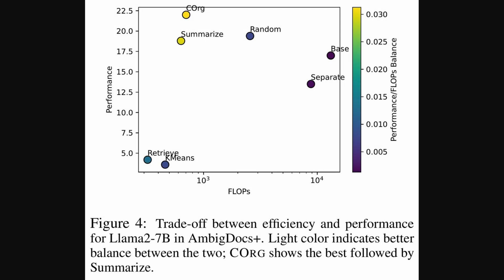Okay, so we have seen how Context Organizer is designed to work. Now, this plot really highlights its practical benefits when it comes to efficiency and performance. It is showing us the trade-off between these two. Efficiency here on the horizontal axis is measured in flops, that is floating point operations per second. Essentially, it is a way to count how many calculations the computer has to do. You can see Context Organizer, labeled CORG, right up there, achieving very high performance while using relatively few flops. The light yellow color, as indicated by the scale, shows it has the best balance between performance and computational cost, closely followed by the summarize method.